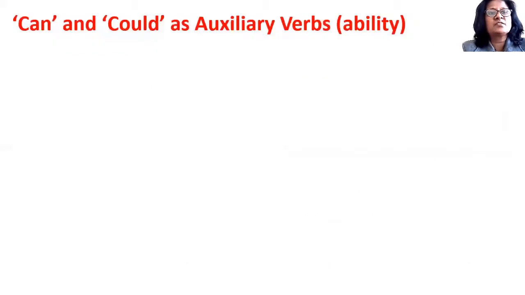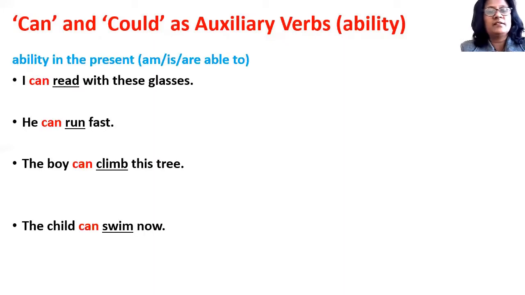Now the next auxiliary is "can" and "could", to show ability. "Can" in the present and "could" ability in the past. I can read with these glasses. It means I am able to read with these glasses. He can run fast, means he is able to run fast. The boy can climb this tree. That means the boy is able to climb the tree.